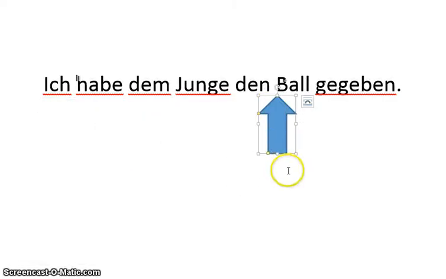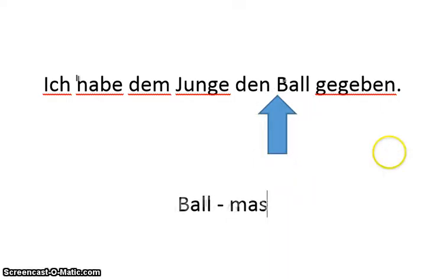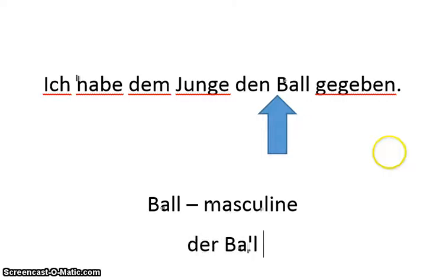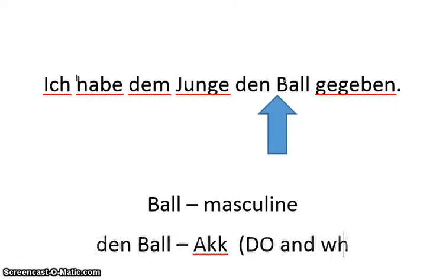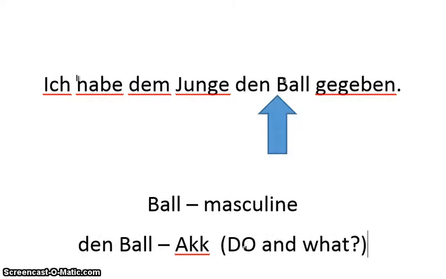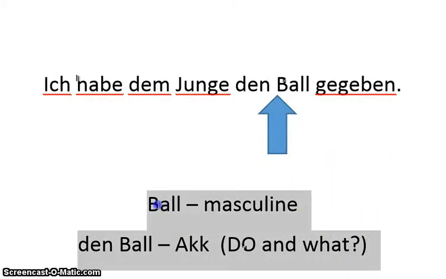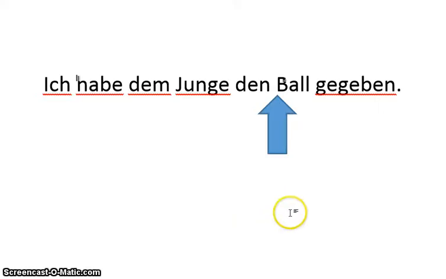Keep in mind, Ball is a masculine noun. So normally it would be der Ball. In this case, it's an accusative case, so the der is going to change to den. Why is it an accusative case? Because it's the direct object, and it's the what. Okay, so that's what's going on with Ball. That's my accusative. Now our last thing is to whom have I given the ball?